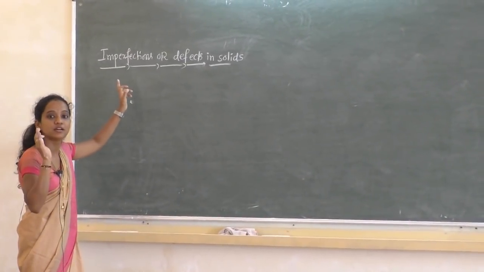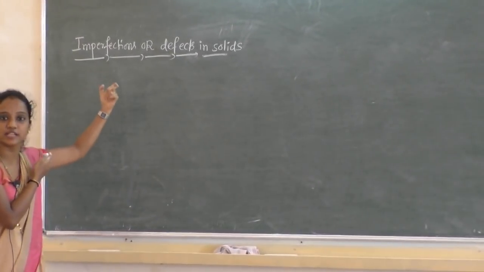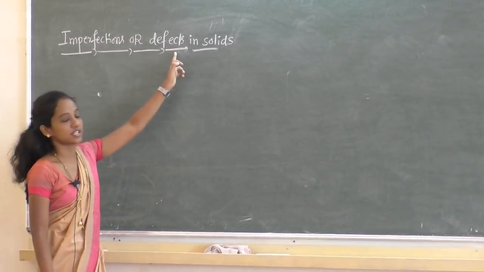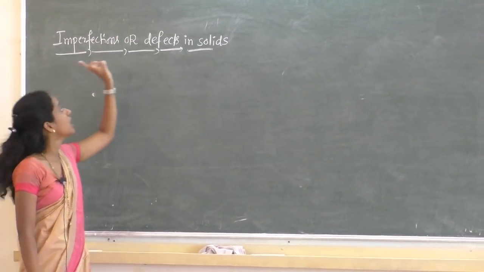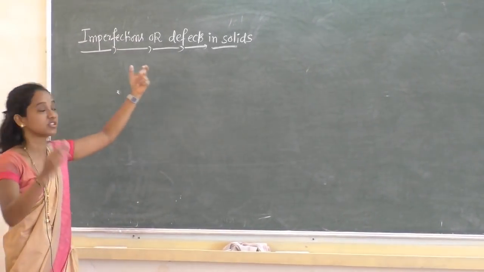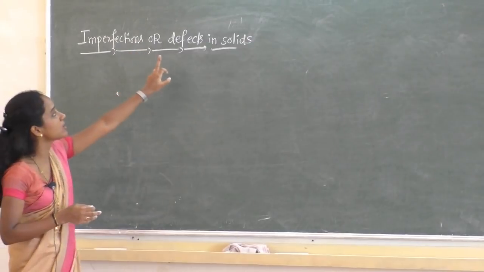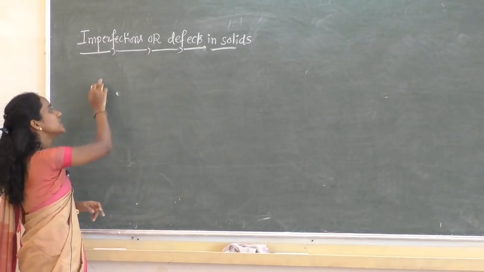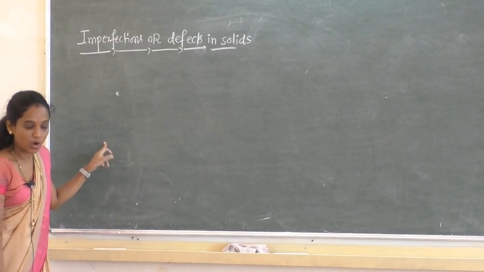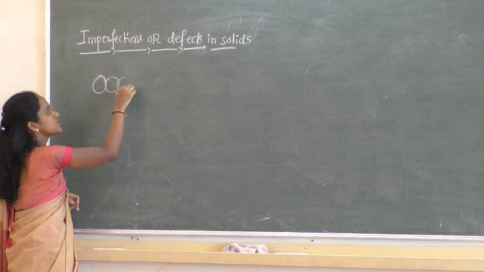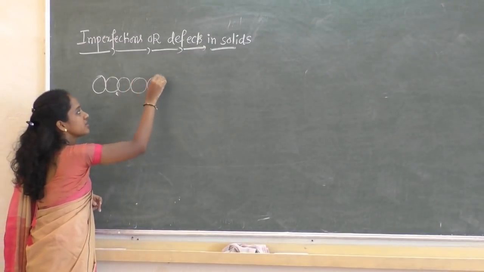Okay, next important and interesting topic is imperfections or defects in solids. Imperfections, not having any perfection. Now I'll consider a crystalline solid where the constituent particles are orderly arranged like this.